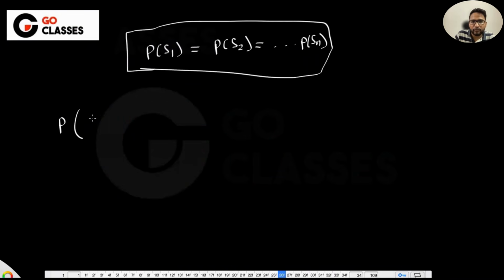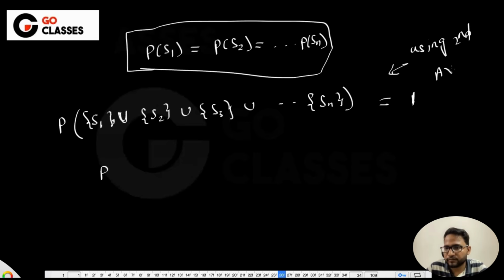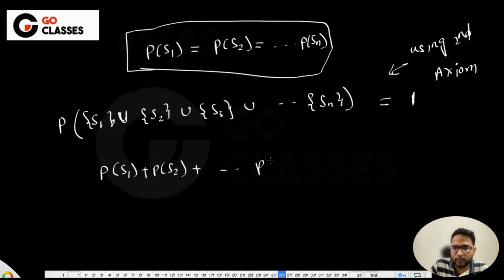You will say probability of S1 union S2 union S3 till Sn. Since all are disjoint, this probability is 1 because this is the sample space, using the second axiom, and then you can rewrite this as probability of S1 plus probability of S2 plus probability of S3 up to probability of Sn, and this is also equal to 1.